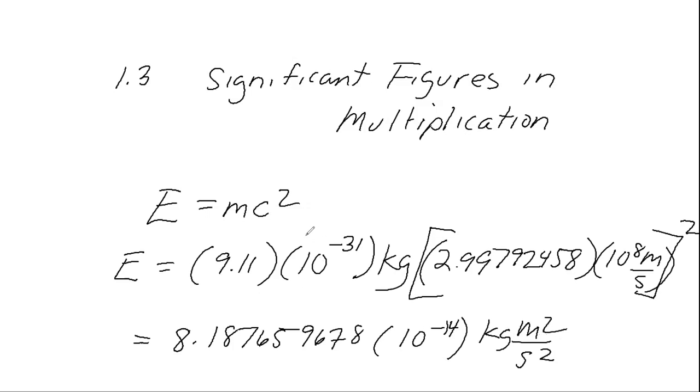And recall that the value with the fewest amount of significant figures is this one. It has 3 significant figures. So I need to round, and if I'm going to round, that will be 8.1, and this is going to be 9 because this value 7 is larger than 5. So my final answer is going to be 8.19 times 10 to the negative 14th kilograms meters squared divided by seconds squared.